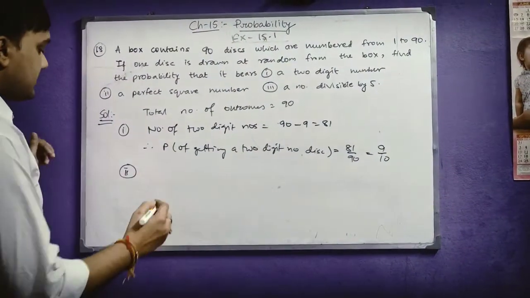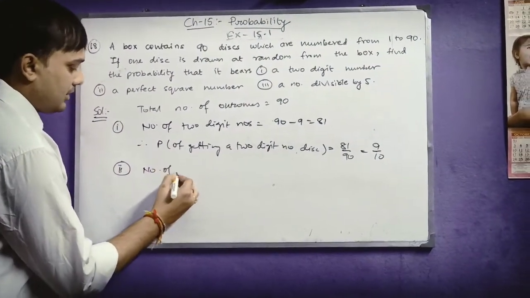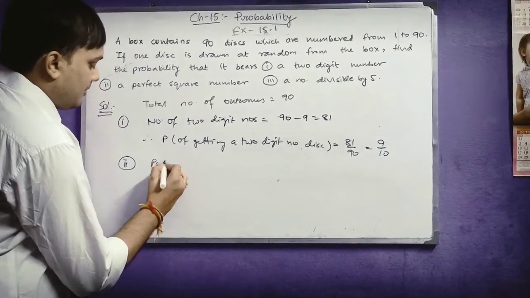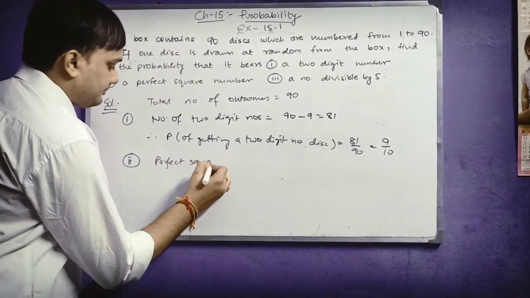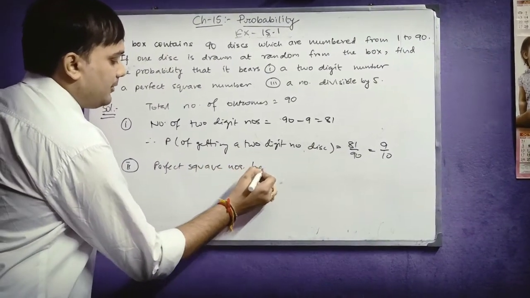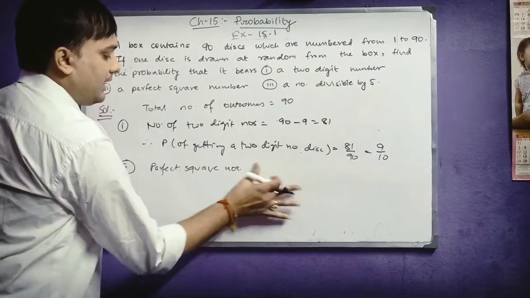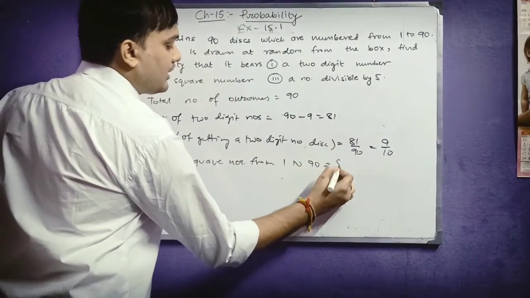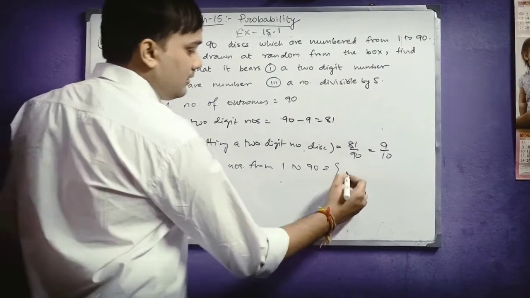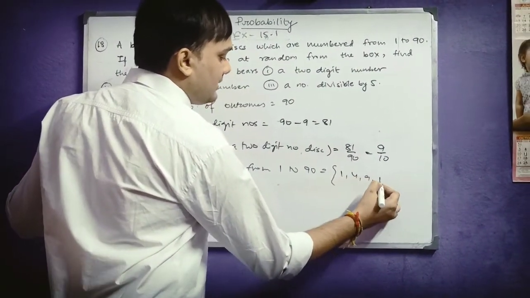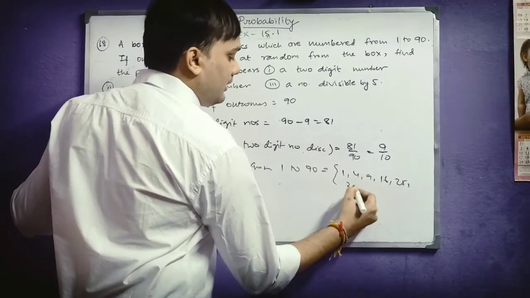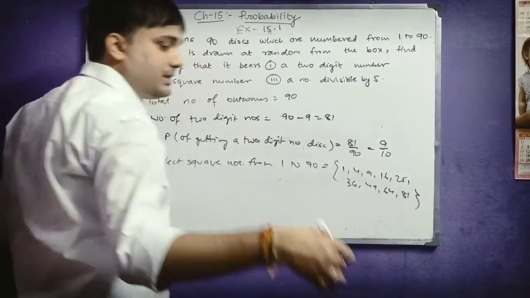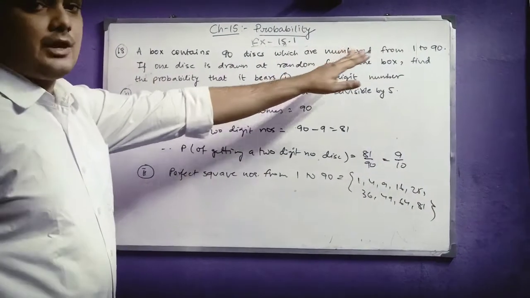Okay, that means number of perfect square numbers between actually from 1 to 90. What are the perfect square numbers? It's 1, 4, 9, 16, 25, 36, 49, 64 and 81, because the next is 100, but you have to take only up to 90.